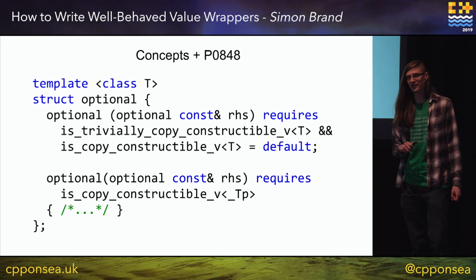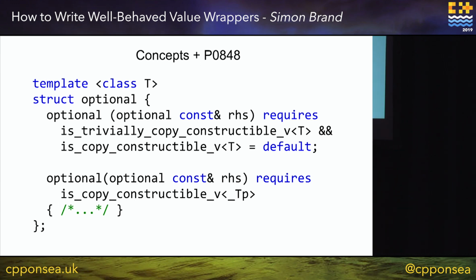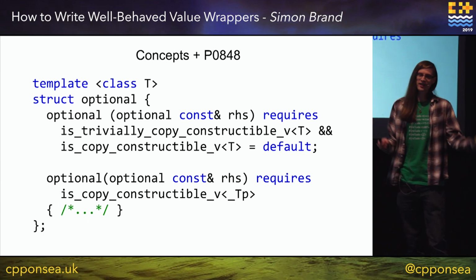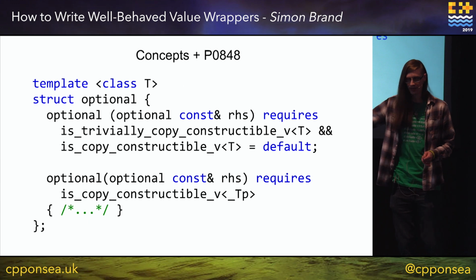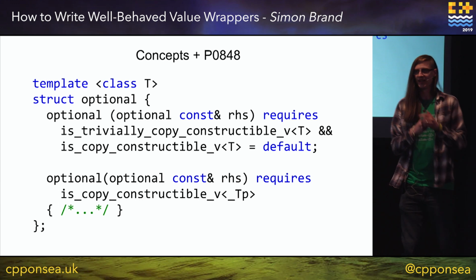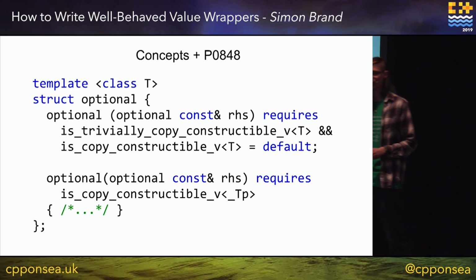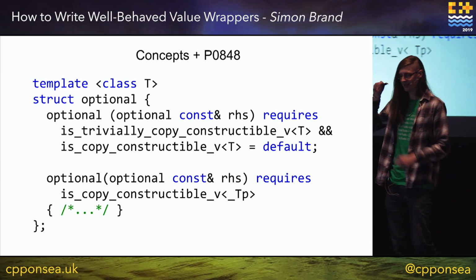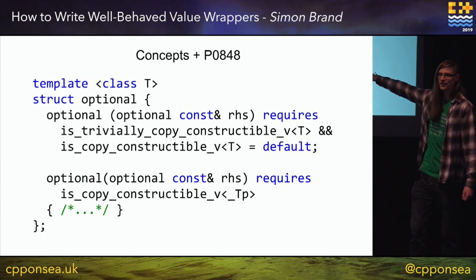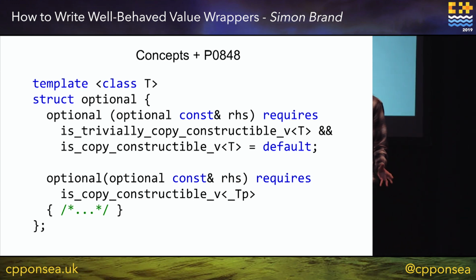So what we could do is use concepts again. We say we have our destructor. We have a copy constructor, which if the underlying type is trivially constructible, then we just default it, and otherwise we do some work. It doesn't quite work with concepts as they are now. We need an extra bit of wording to say, if this copy constructor is not valid, then triviality is preserved. There's just some weird standards wording issue there.